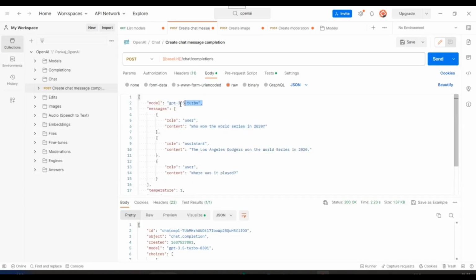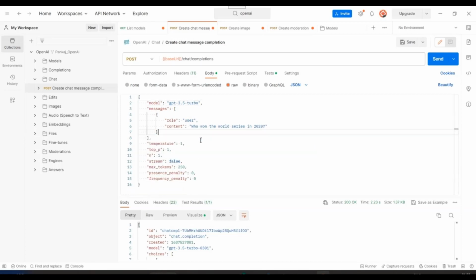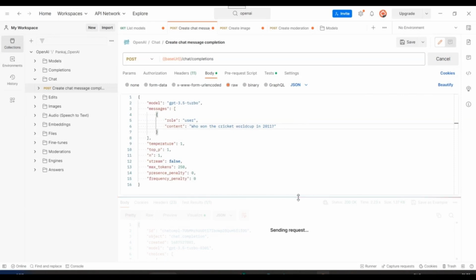One more thing is there, you need to specify the model parameter here. So which model exactly you're going to use. Either you're using GPT-3, GPT 3.5 or GPT 3.5 Turbo, right? So that details you need to specify here. For now, what I'll do is for simplicity purpose, I'll just remove all these messages and keep only one message, right? And I'll just add a question like who won cricket World Cup in 2011. Okay. Now let's say we send this request.